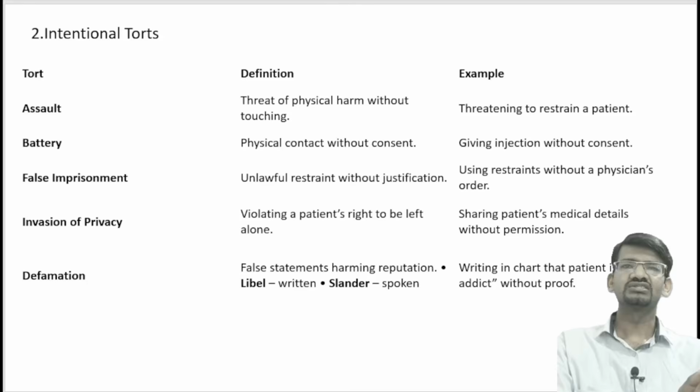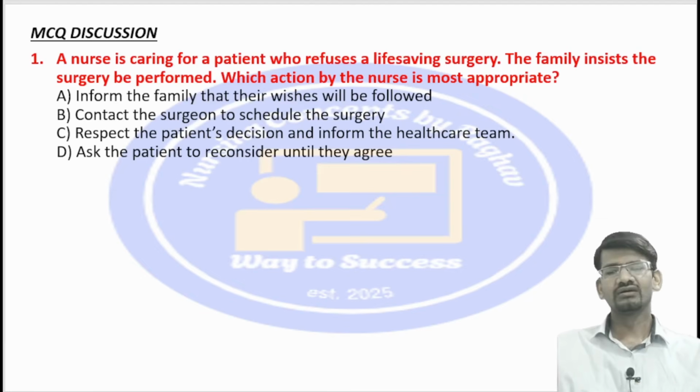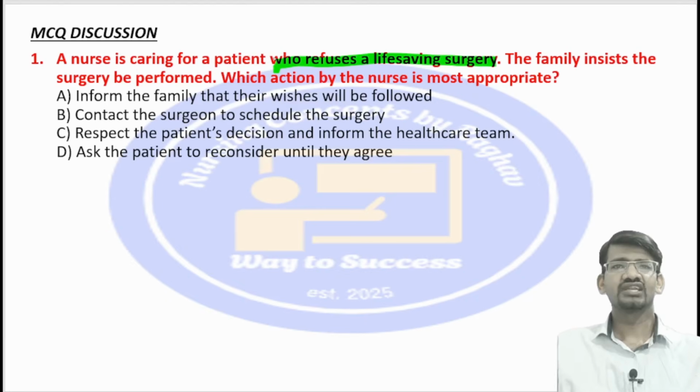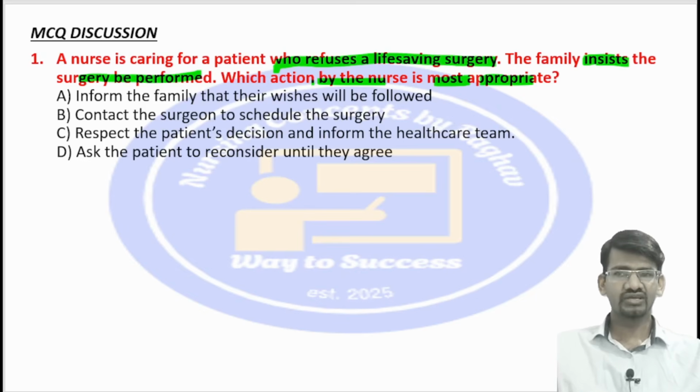So now let us discuss the MCQs on this concept. The first MCQ I have taken is: a nurse is caring for a patient who refuses a life-saving surgery, and the family insists a surgery be performed. Which action by the nurse is most appropriate? See, when you approach an MCQ, always read the question very carefully.